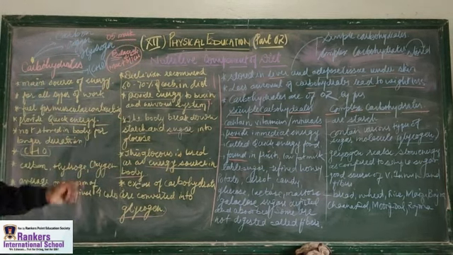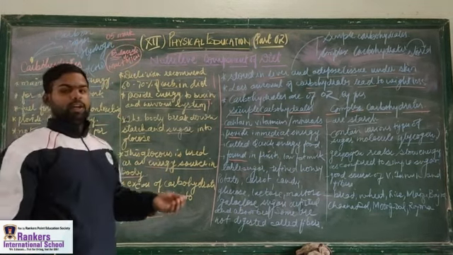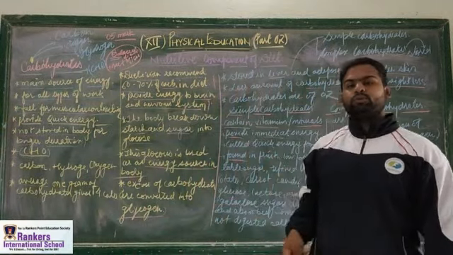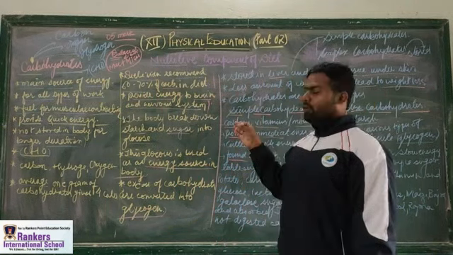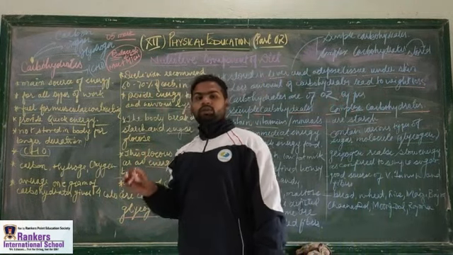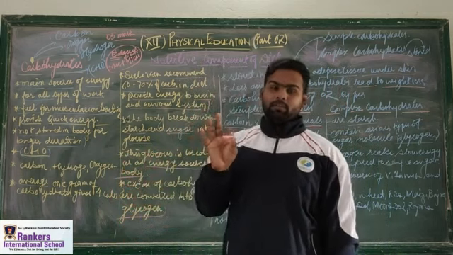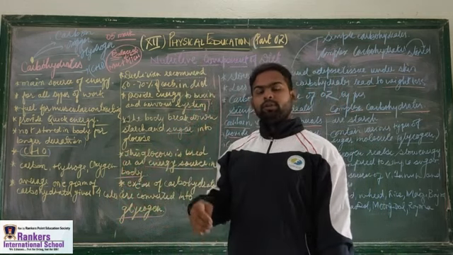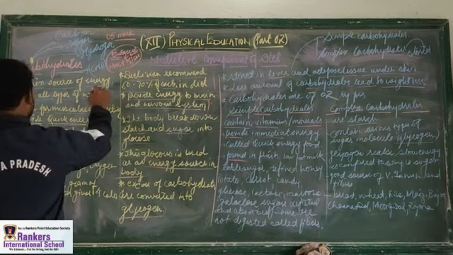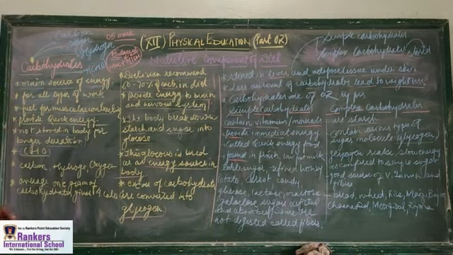What is a macronutrient? Nutrients which are required in large amounts by our body. And what is a micronutrient? Micronutrients are those nutrients which are required in small amounts by our body. So macro means large, micro means small. Next, carbohydrate is the main source of energy.